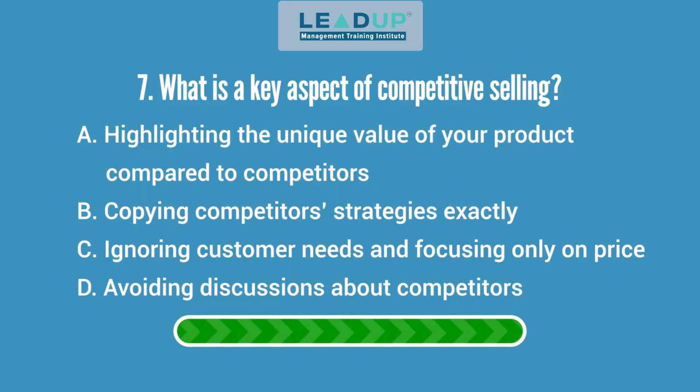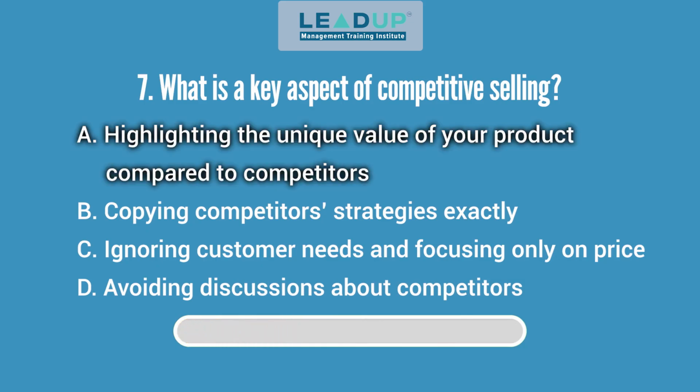Question 7. What is a key aspect of competitive selling? A. Highlighting the unique value of your product compared to competitors. B. Copying competitors' strategies exactly. C. Ignoring customer needs and focusing only on price. And D. Avoiding discussions about competitors. Answer: highlighting the unique value of your product compared to competitors.